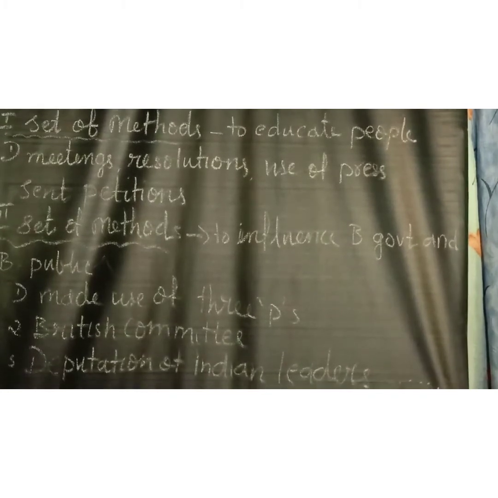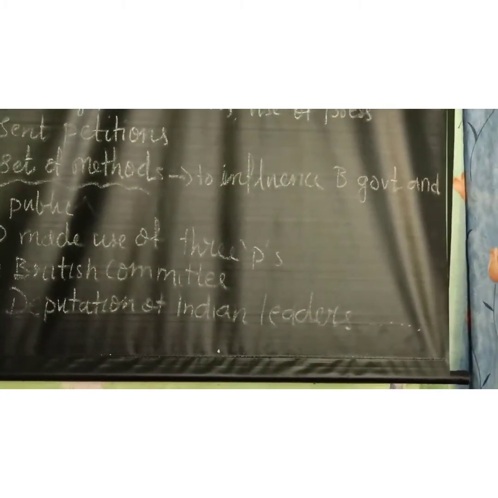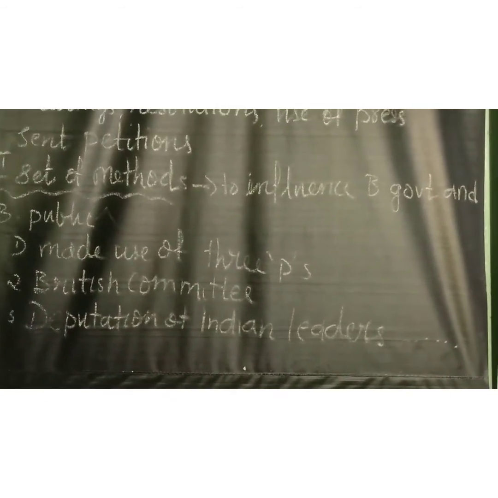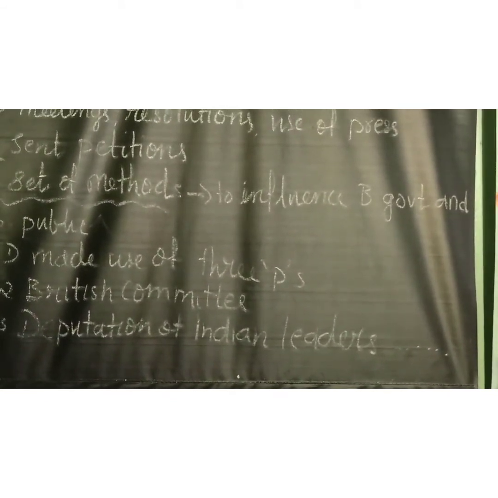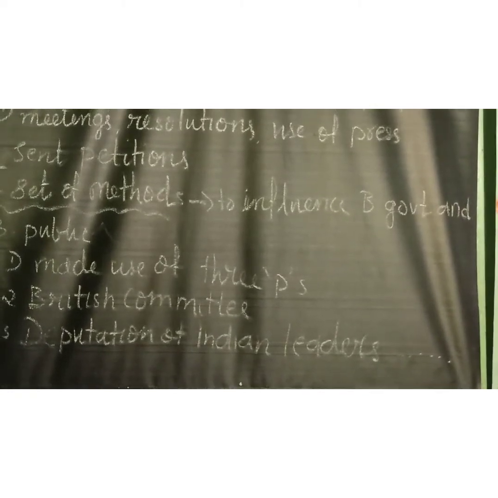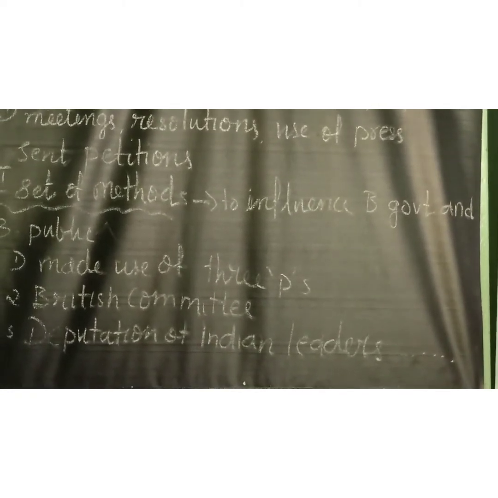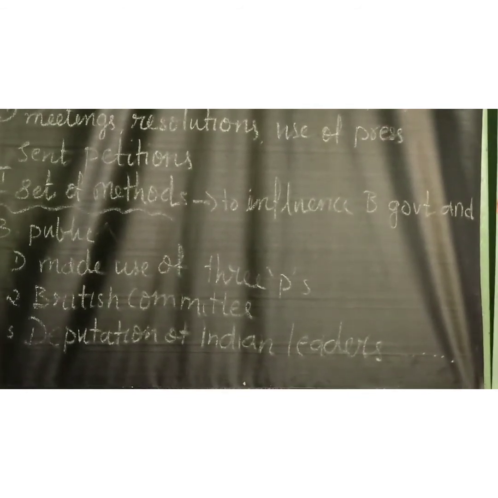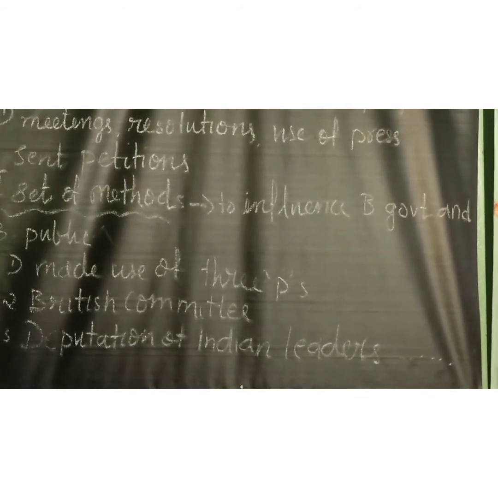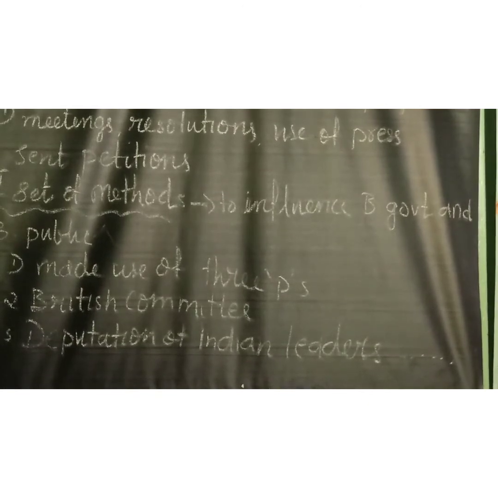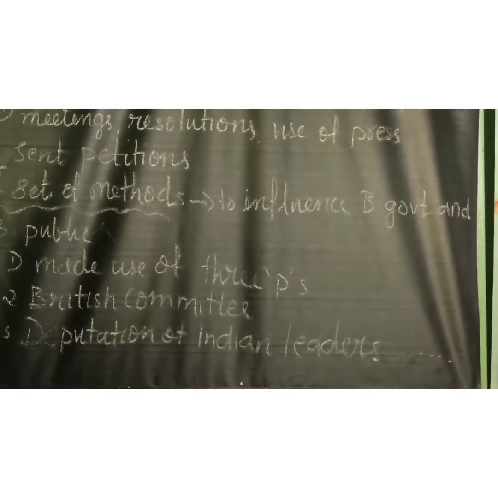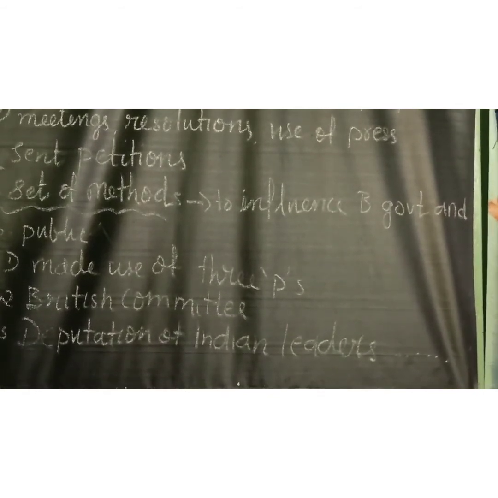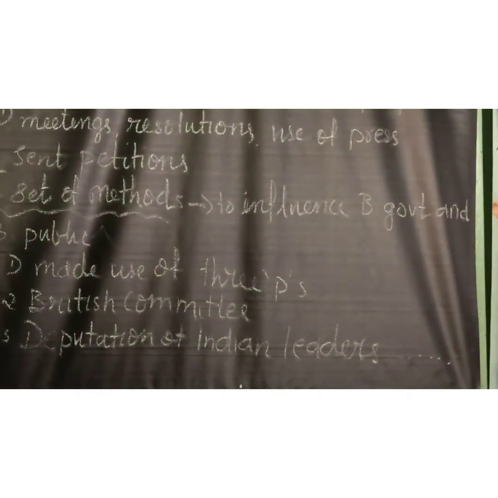Now the second objective, or second set of methods. For what purpose? To influence the British government and the British public. For this, they followed the following method. Here they use three P's. What are these three P's? Prayer, petition and protest. Remember the point: here they use three P's.